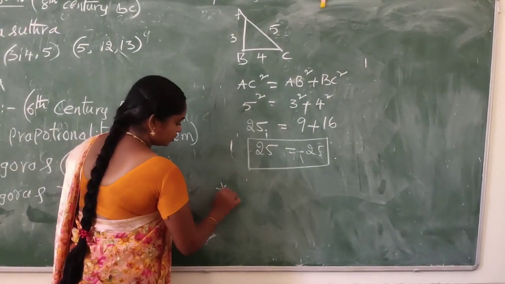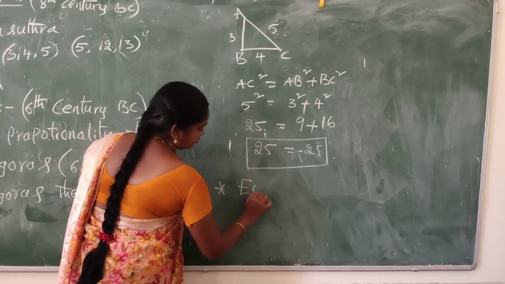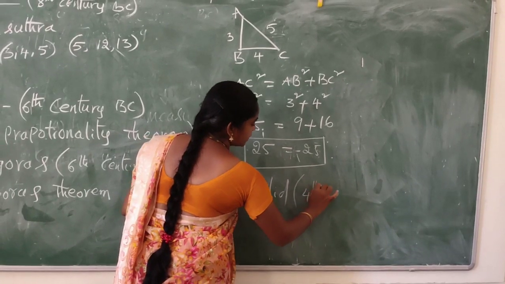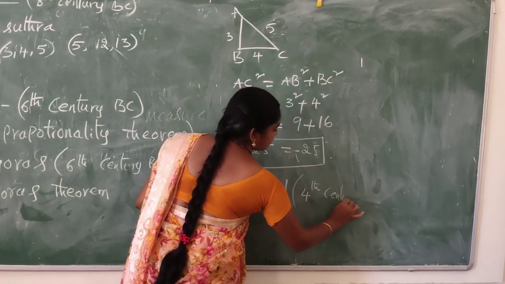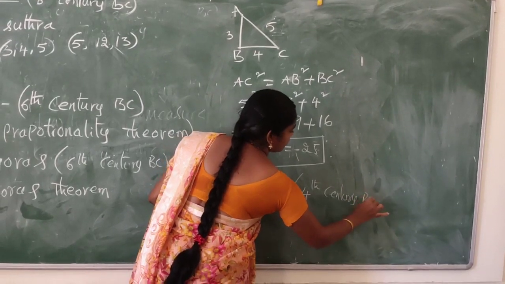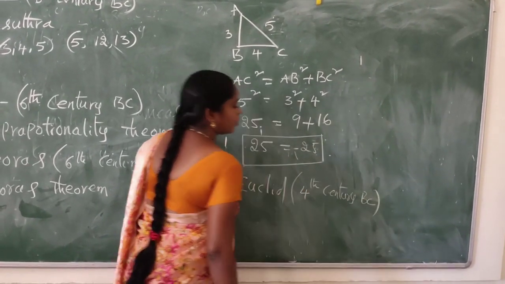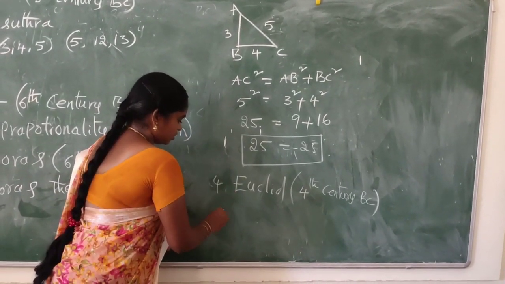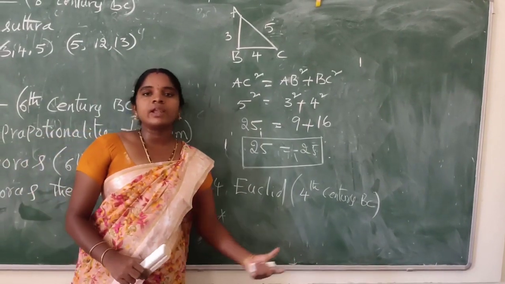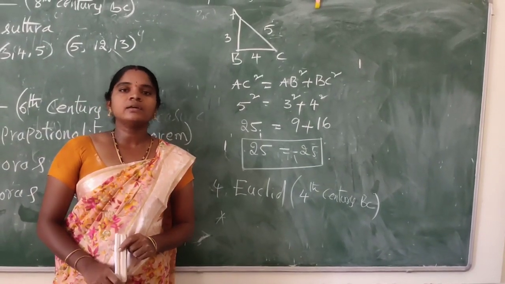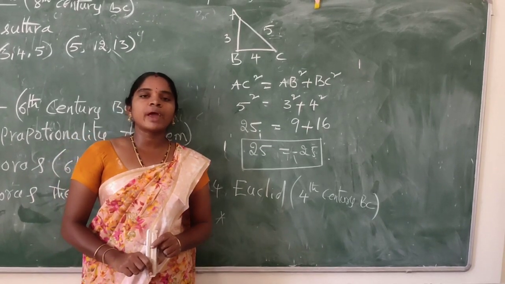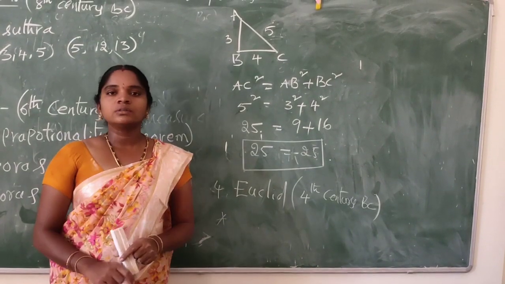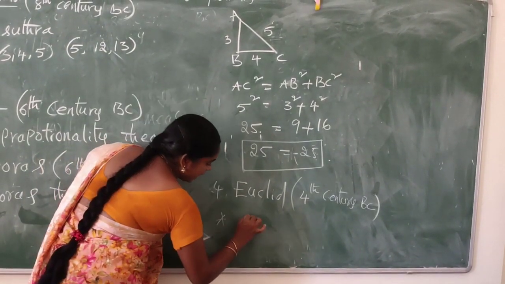Next one, Euclid, 4th century BC. He has given a very keen and clear explanation of geometry in a proven manner. He wrote the book The Elements.